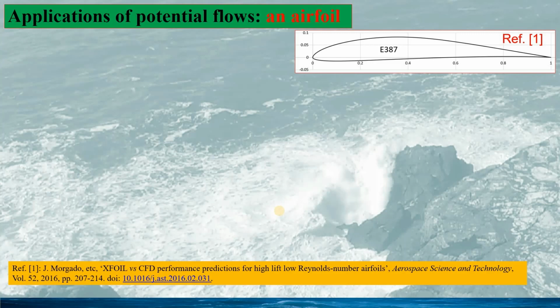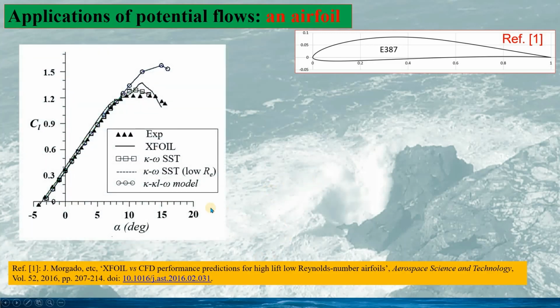Having talked about the advantages of potential flows, in the next two slides I will give two examples to show how good potential flow theory can be for some specific flows. The first example is the flow past an airfoil, the airfoil E387, based on the reference here.